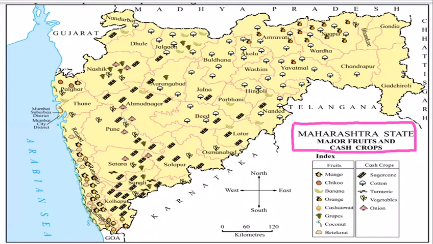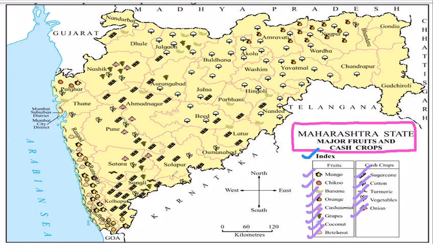Now what is the next important thing on the map that you need to understand while reading the map? Yes, you're right. It is the index. Let us see the various symbols and signs used to show the fruits and cash crops. We will read fruits: mango, chickoo, banana, orange, cashew nut, grapes, coconut, betel nut. Cash crops are sugarcane, cotton, turmeric, vegetables, and onion.